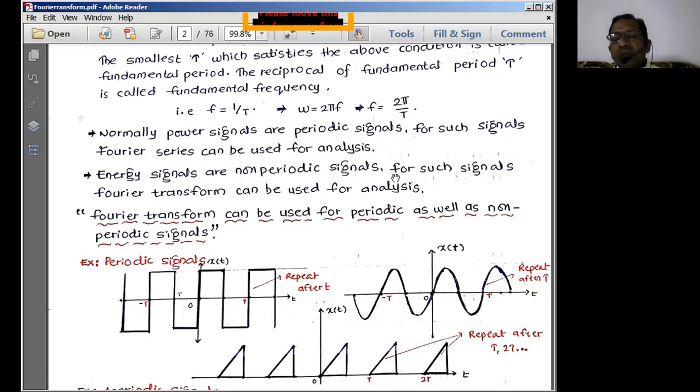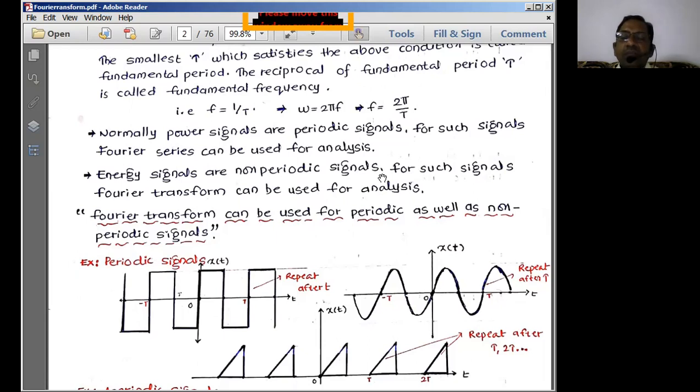That means energy signals exist over a limited period of time duration. If it is finite, we say it is an energy signal, and when we extend this to infinite duration, it becomes periodic, and from that we get the power of the signal. When I say infinite duration, you should think about the representation of a signal with respect to fixed time.